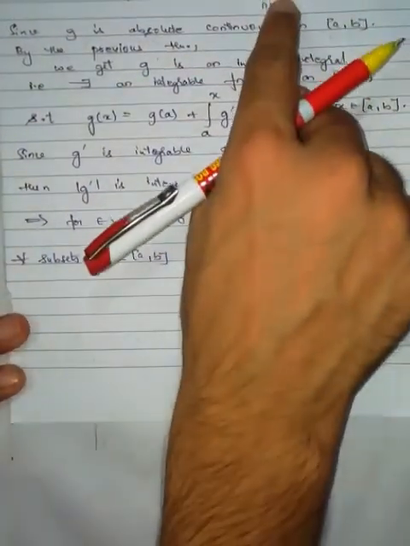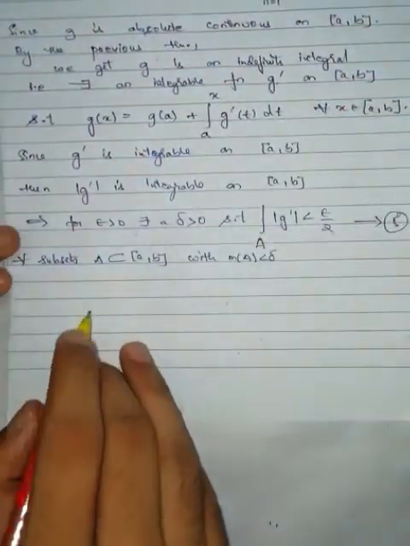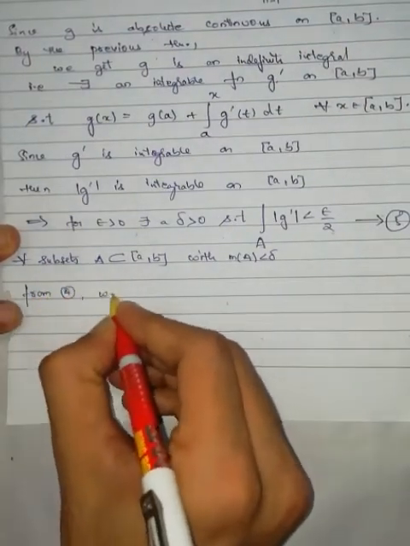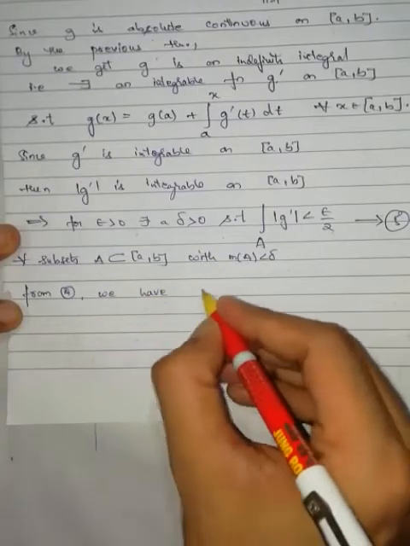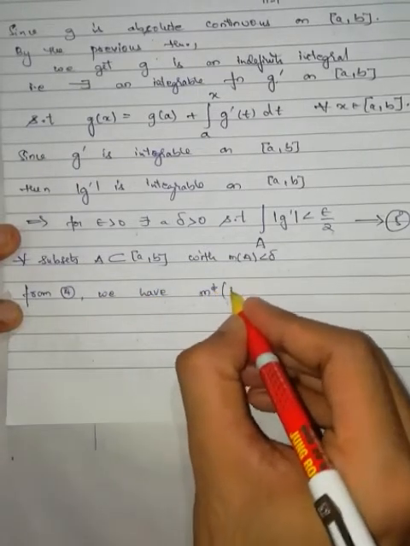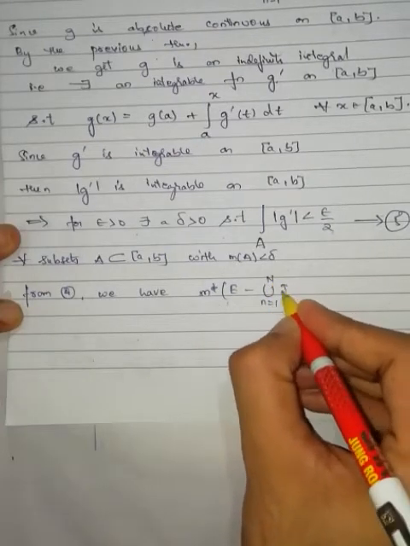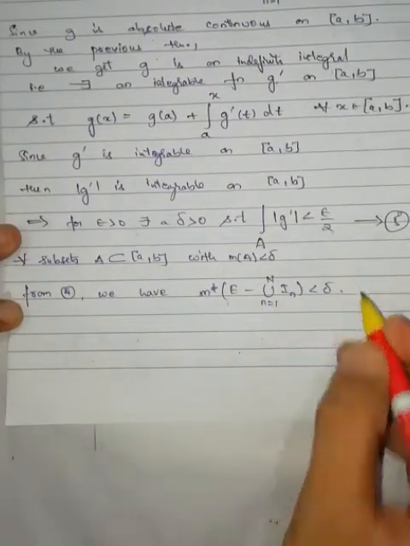From equation number 4 we have outer measure of E minus the union of I_n, n equal to 1 to N, is less than delta.